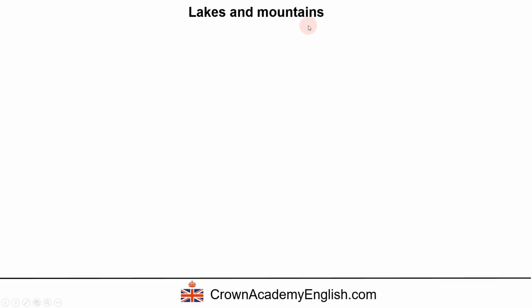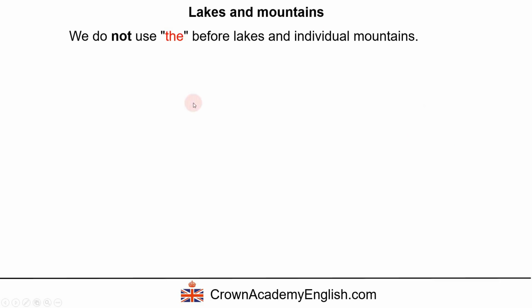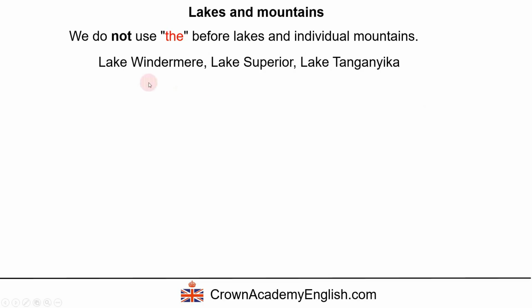Lakes and mountains. We do not use the before lakes and individual mountains, so specific single mountains. Examples of lakes: Lake Windermere, Lake Superior, Lake Tanganyika.